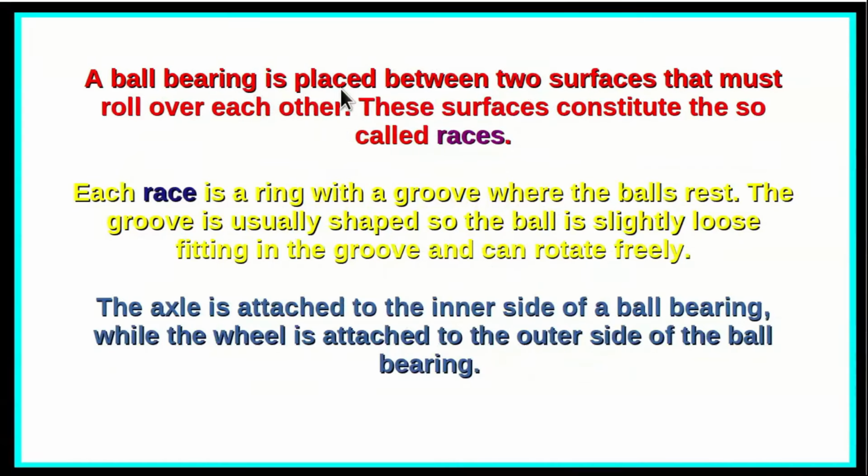A ball bearing is placed between two surfaces that must roll over each other. These surfaces are commonly called races. Now each race is a ring with a groove where the balls rest. The groove is usually shaped so that the ball is slightly loose fitting in the groove and can rotate freely. The axle is attached to the inner side of the ball bearing, while the wheel is attached to the outer side of the ball bearing.